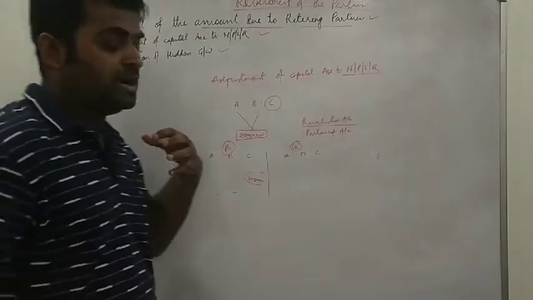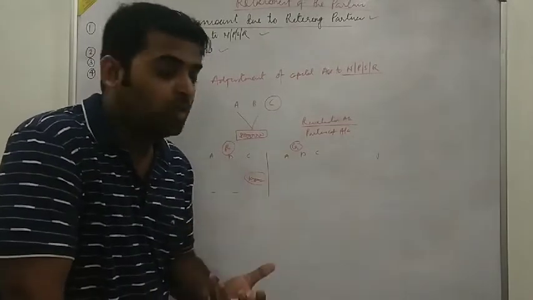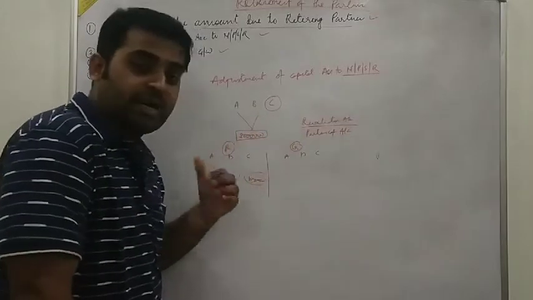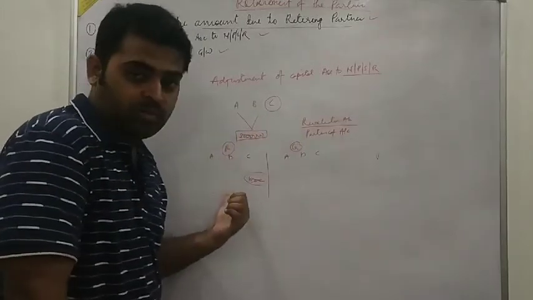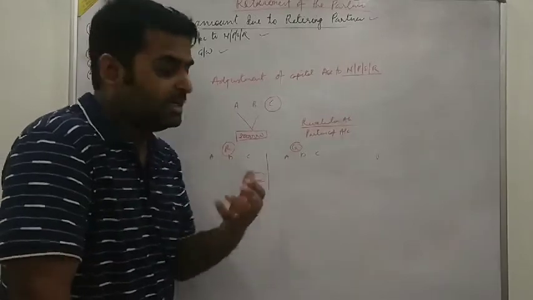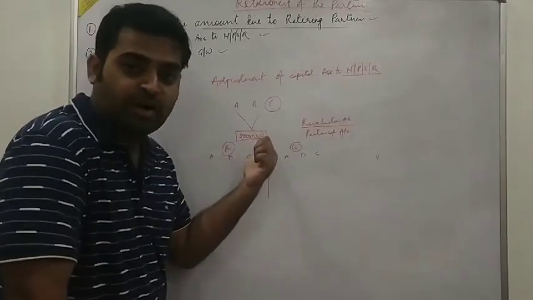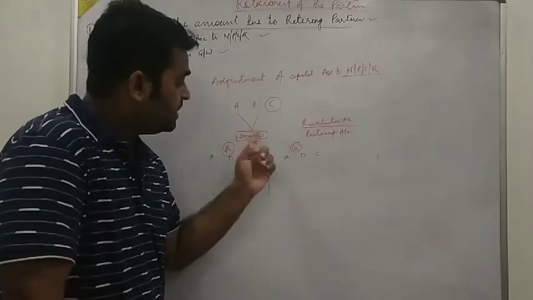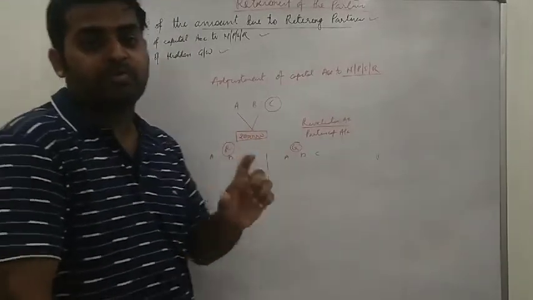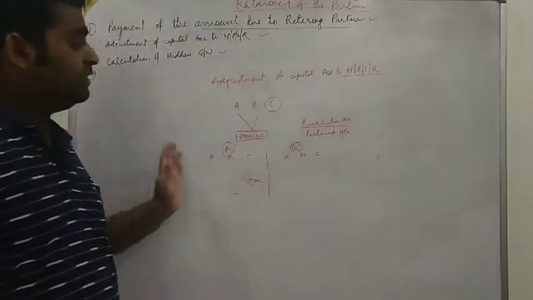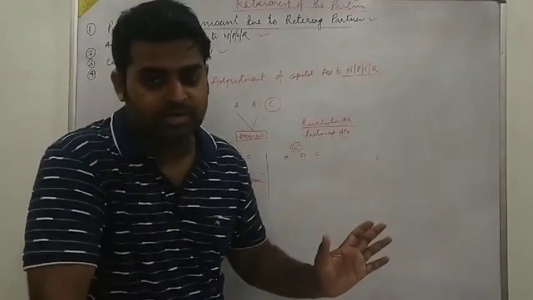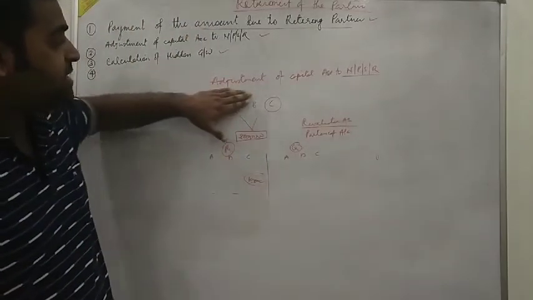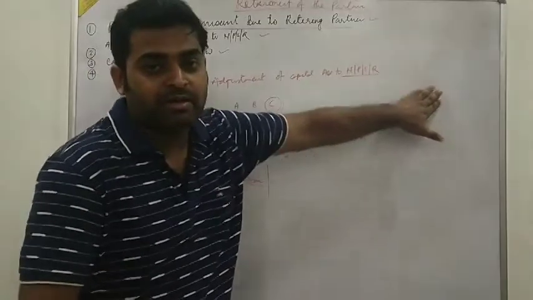If the amount of capital is more according to the new profit sharing ratio, then they will withdraw. And if there is any deficiency in the amount of capital according to the new profit sharing ratio, then they will introduce the amount in the partnership. Getting over? So this amount we will adjust according to the new profit sharing ratio.